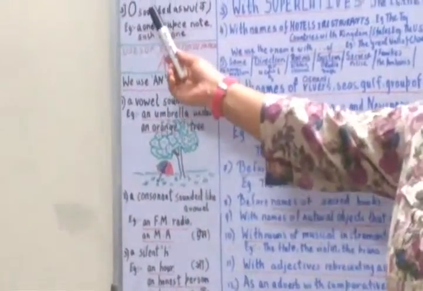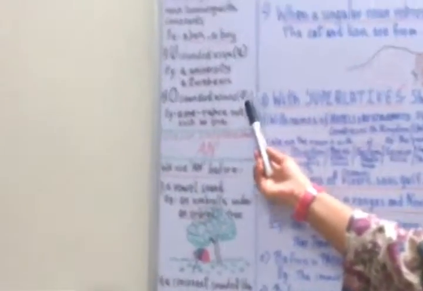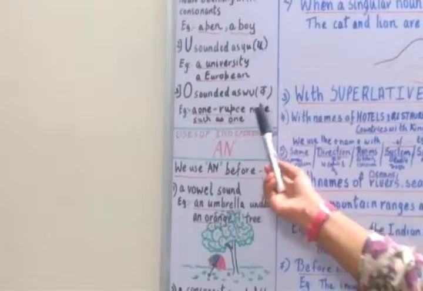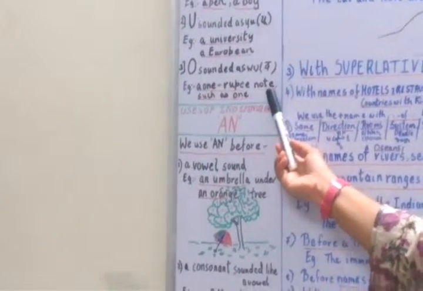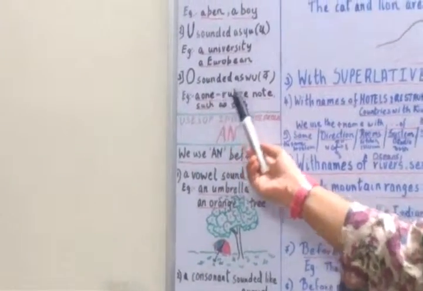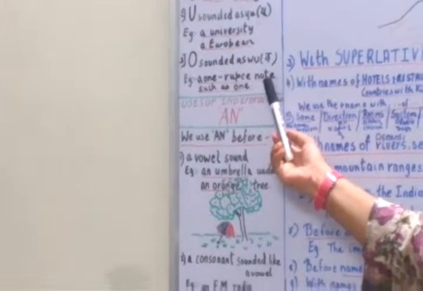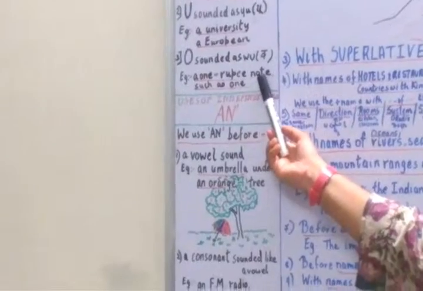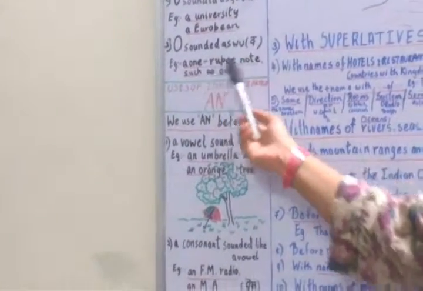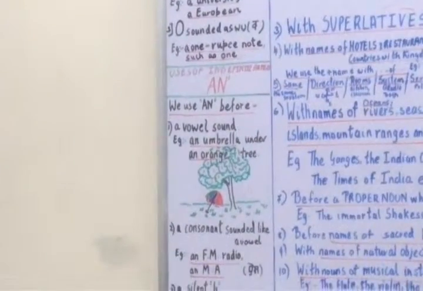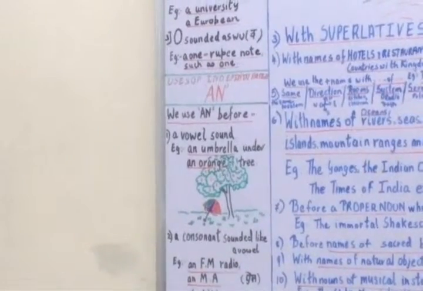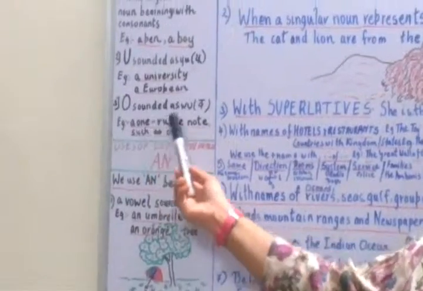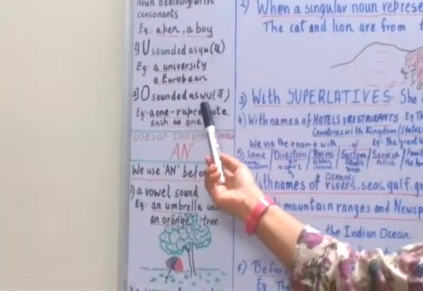O is sounded as V, that is W. Now when we say a 1 rupee note, it is pronounced as one, W. But it is not a vowel sound O, you have to see the sound of it. So it is W, a consonant sound. So you have to put an A before the 1 rupee note because it is a consonant sound.